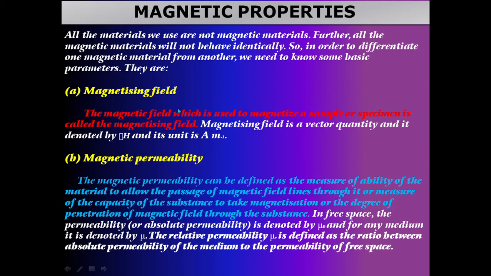Once again, let us repeat the concept of magnetizing field and magnetic permeability. The magnetizing field is used to magnetize a sample or specimen. Magnetic permeability is defined as the measure of the ability of the material to allow the passage of magnetic field lines through it, or the measure of the capacity of the substance to take magnetization, or the degree of penetration of magnetic field through the substance.